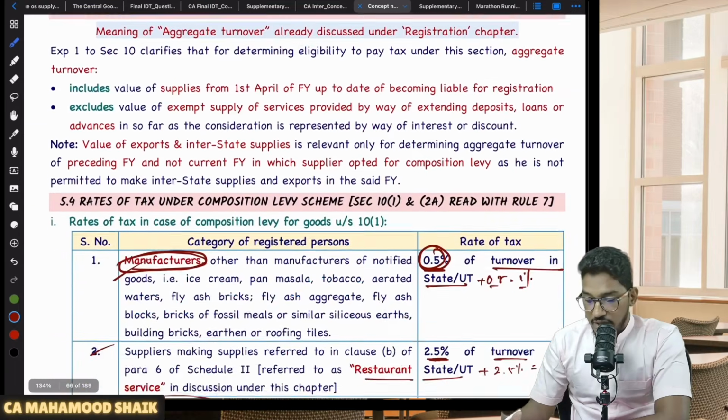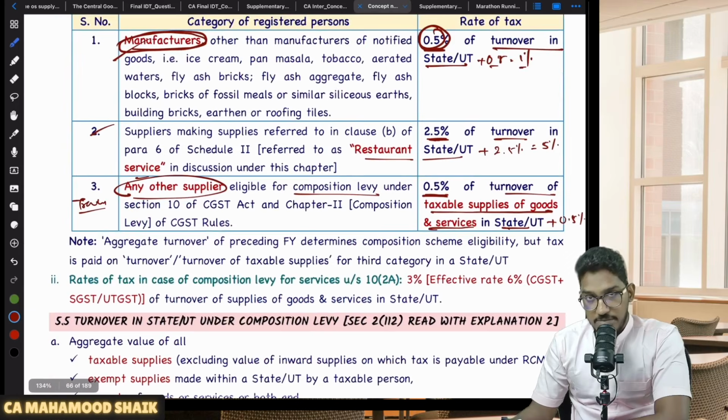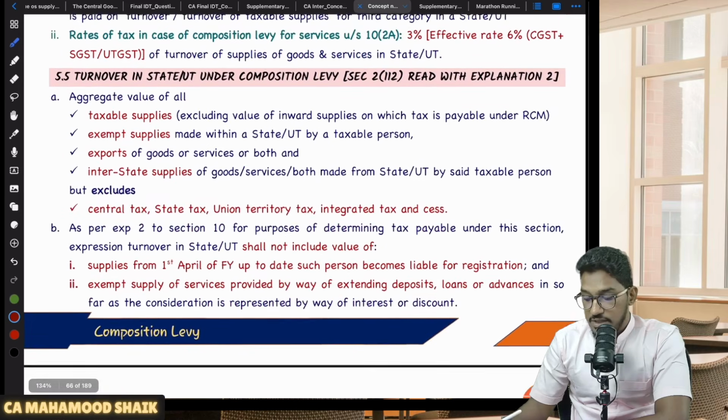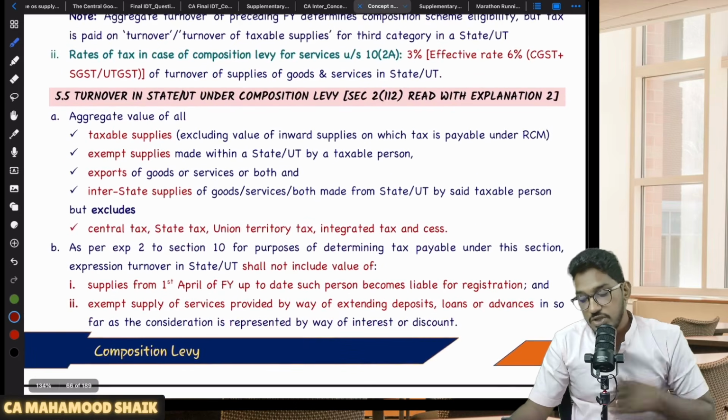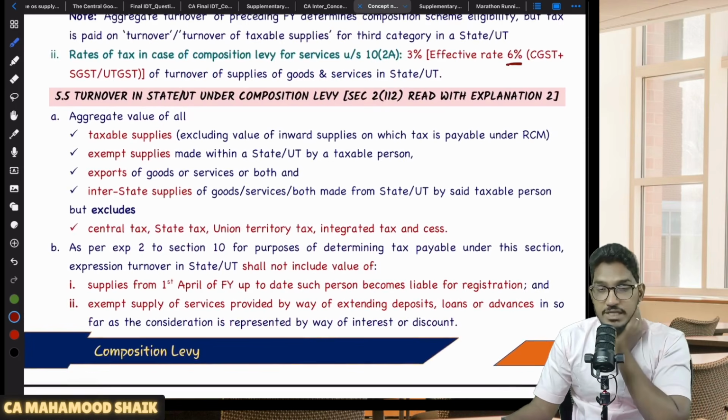Sir, you told rate of GST. So rate of GST is, you told for composition scheme under 10 subsection 1 and 2, 1%, 5% you told. But what will be the rate of GST which I'm required to pay if I'm opting for composition scheme under 10 subsection 2A? Here they told 6%. For 10 subsection 2A, the rate of GST which you will be required to pay is 6%.